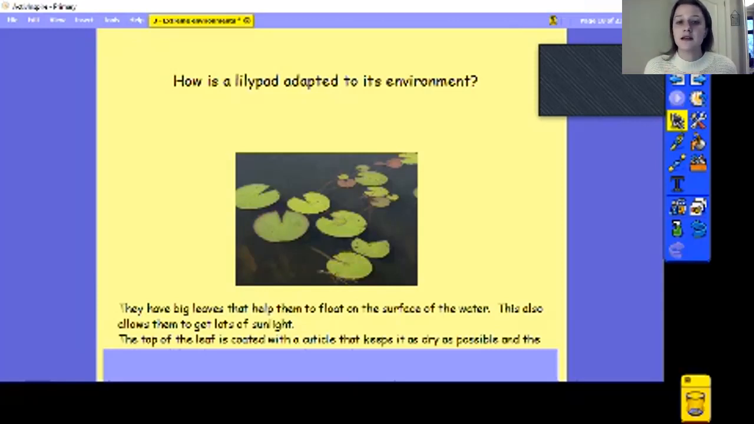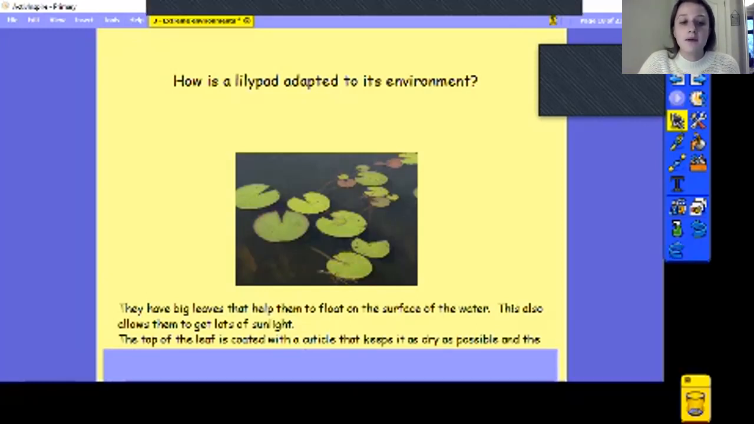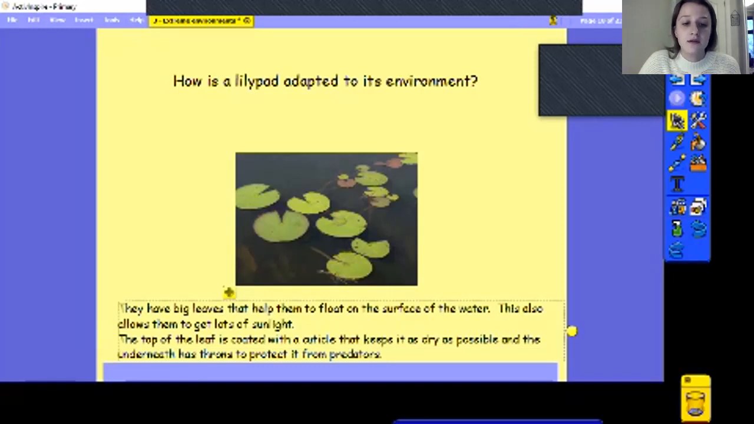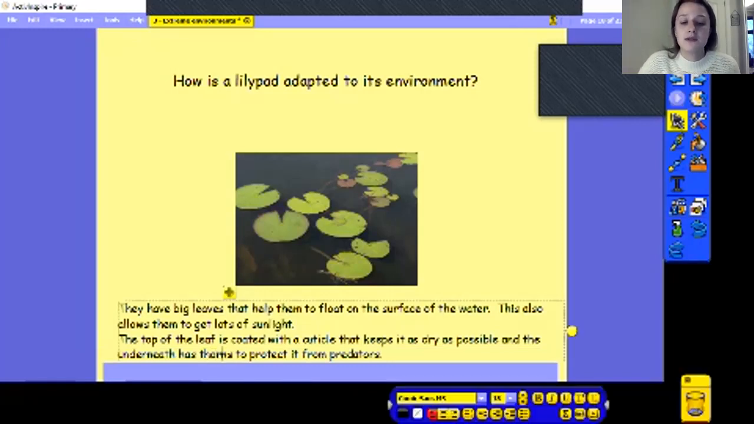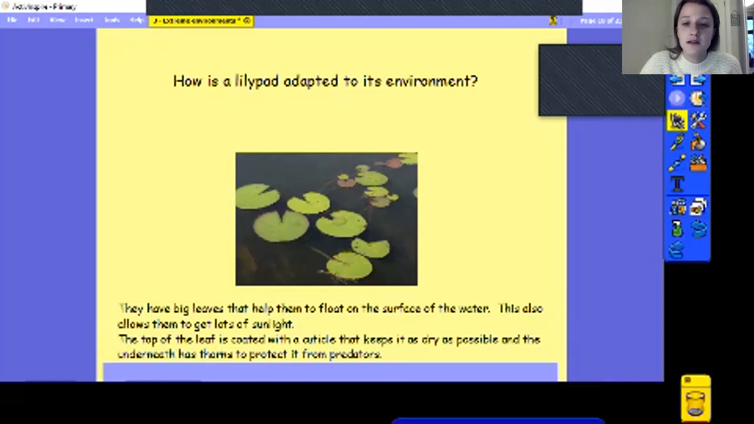It won't actually sink into your drawing, it just sits on the top. So this waxy layer means that it can keep quite dry on the top as well. But the underneath has thorns even to protect it from predators. So the underneath of this lily pad has thorns on it, and it stops things like fish or other animals that might want to eat it from doing that.